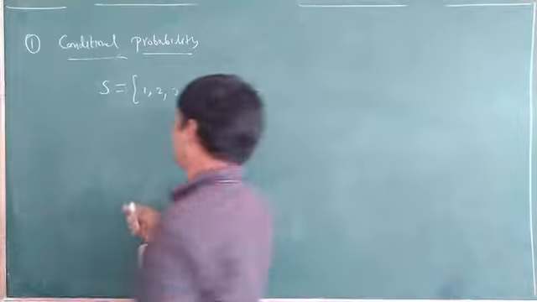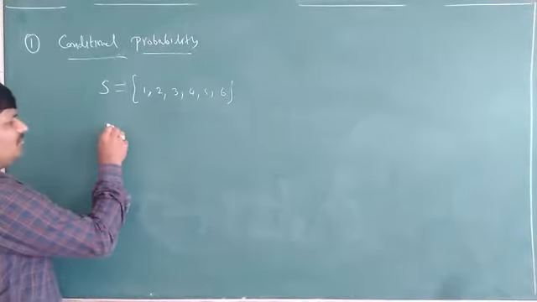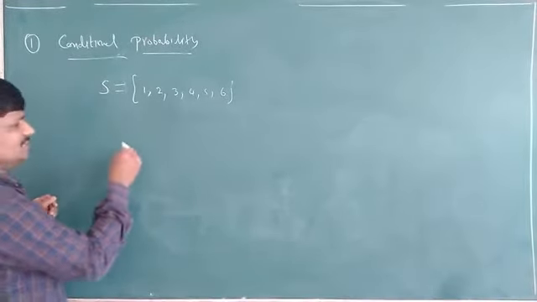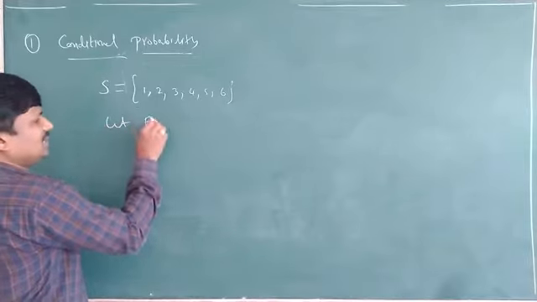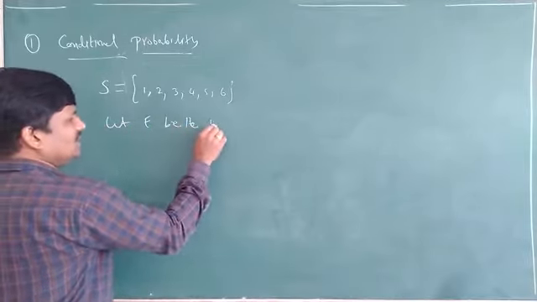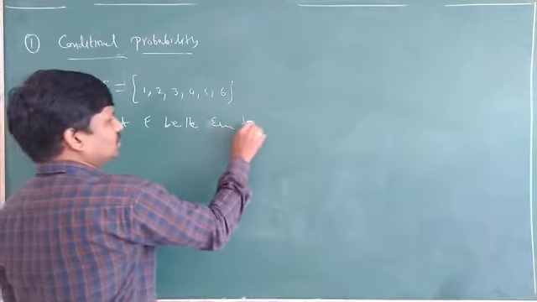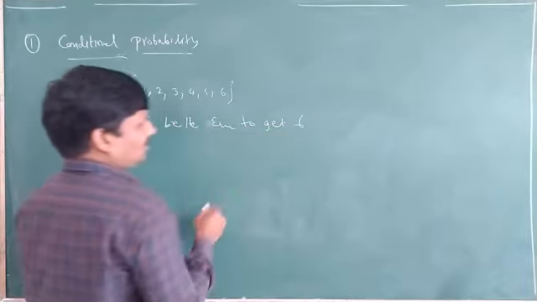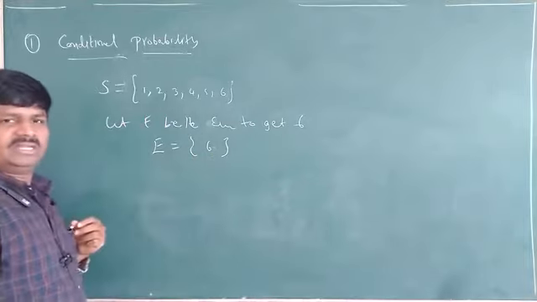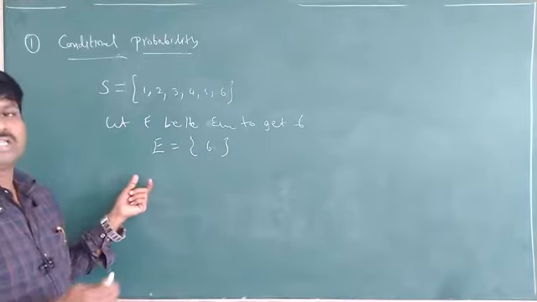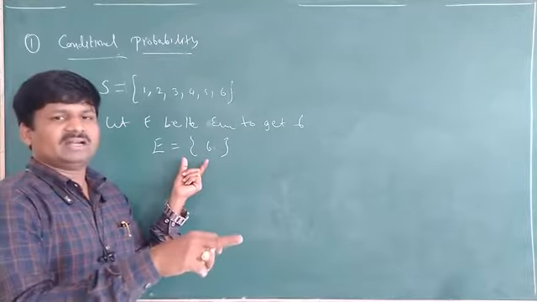So what is being asked here? He is asking to find the probability of getting 6. Let E be the event of getting 6. Then E is only one number. Next, what is given already?